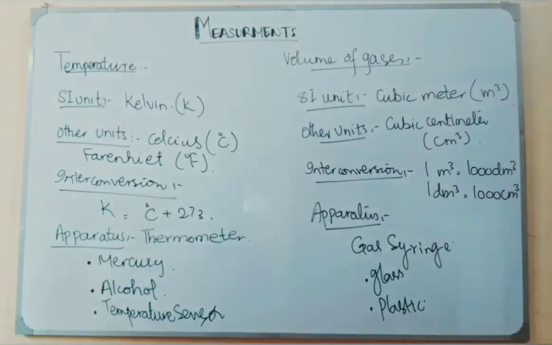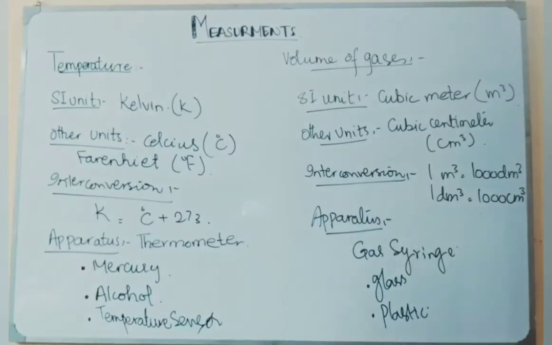There are different types of thermometers available, but we are going to discuss only 3 types: the mercury thermometer, the alcohol thermometer, and we'll talk about the temperature sensor, how we can use it and where we can use it. Among the mercury and the alcohol thermometer, the alcohol thermometer is the most sensitive one, as we know that alcohol is a very volatile compound. So if you measure the temperature of a body using an alcohol thermometer, it will show you a fast variation in the temperature. At home, when you have a fever and the doctor is taking the temperature of your body, he is using the mercury thermometer. You can observe that at your home as well.